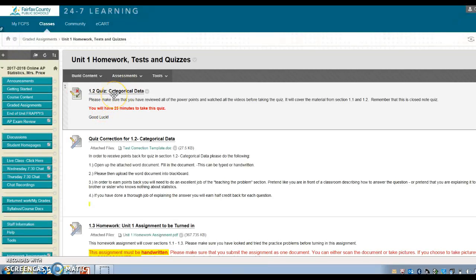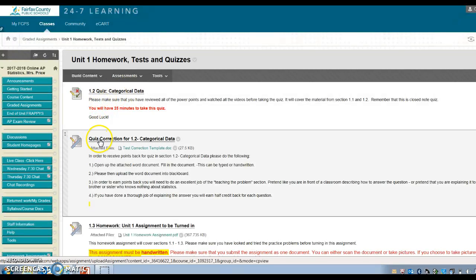If you take this quiz and you don't do as well as you had liked, you can always do a quiz correction. So what you do is you click on this quiz correction template, and in order to receive back points for this quiz, I am very picky about this, you need to make sure that you fill in this document. It must be handwritten, and you must fully explain the answer to the question. So you need to reteach it like you're teaching it to your brother, sister, someone who has no idea about statistics. Don't just write the answer out. You actually need to explain it to earn half credit back.